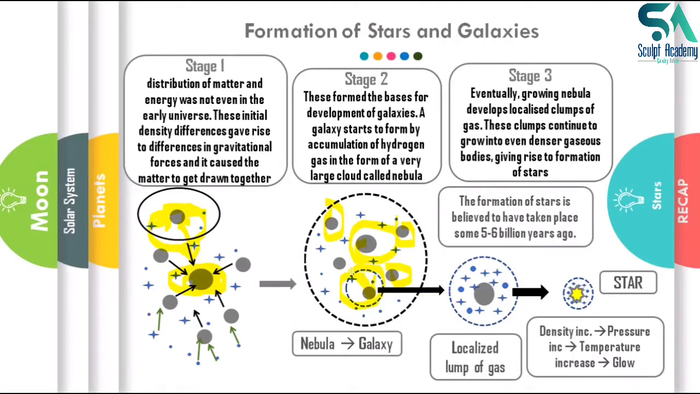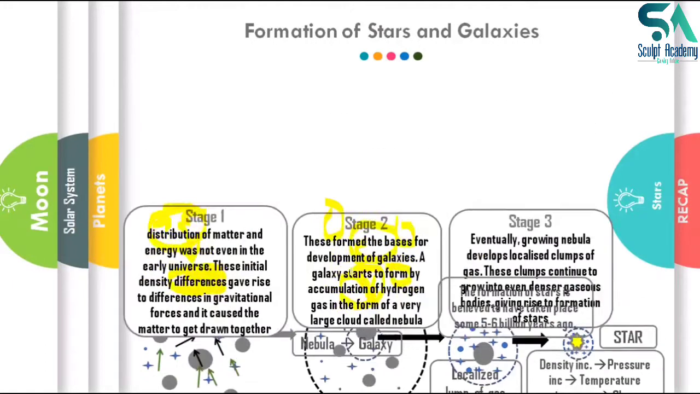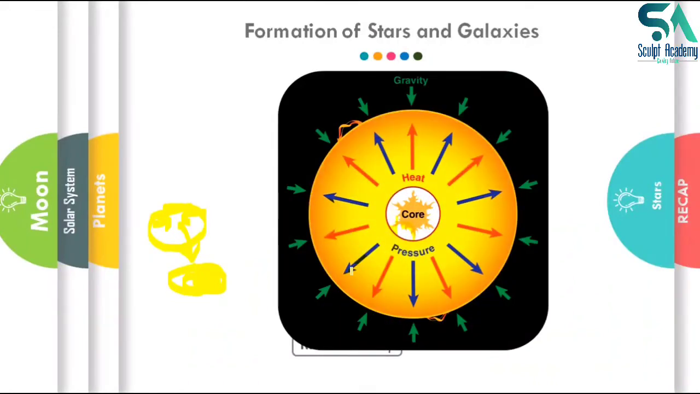Stars are supposed to have formed between 5 to 6 billion years ago. Now basically, if we see how these stars are held together, if we look at this particular diagram, we can see that there is a star which is experiencing some gravitational pull, which is the external force. Simultaneously, the core is producing heat and pressure, which is providing outward pressure to the star. So both these things, gravitational pull and the heat and pressure created due to the reactions in the core, are in balance. That is why the star does not collapse.